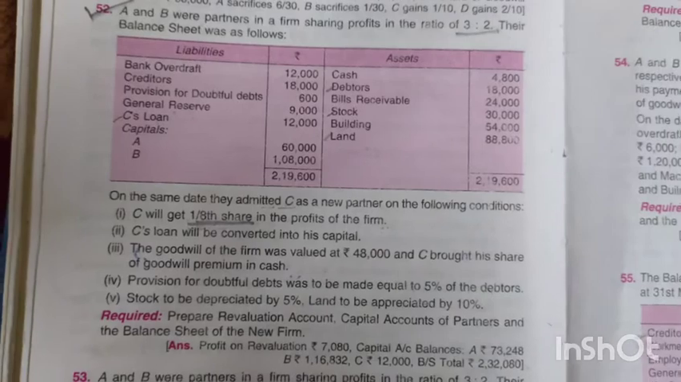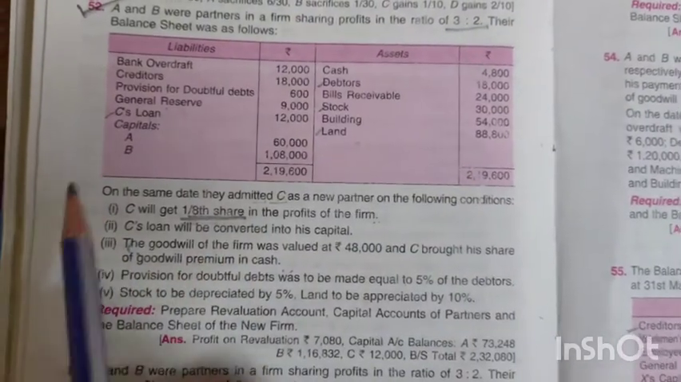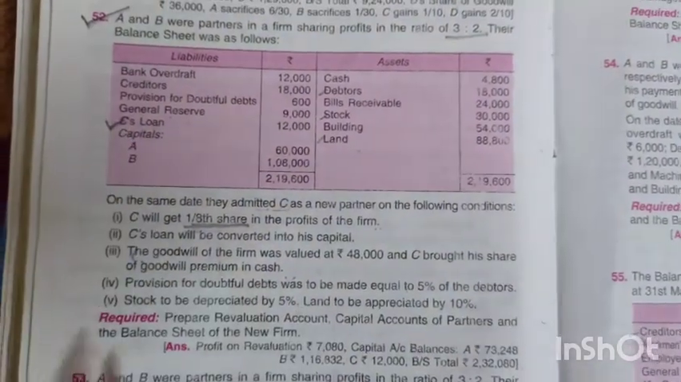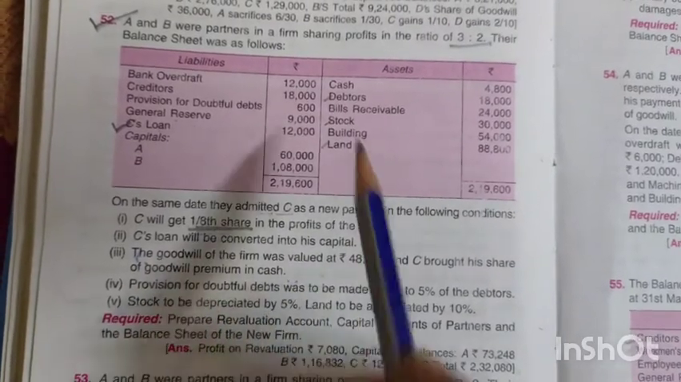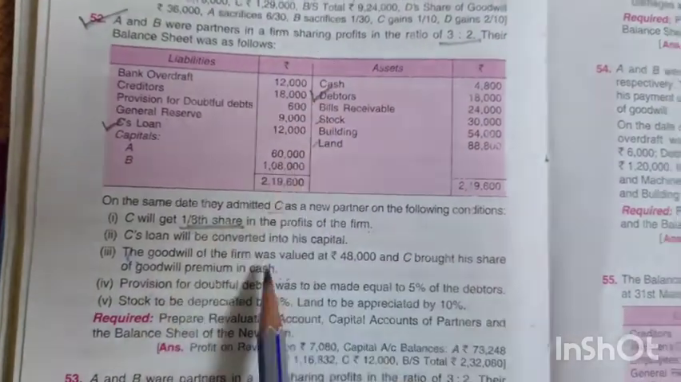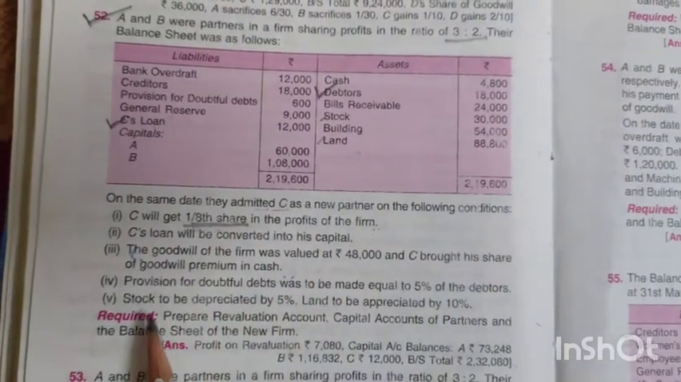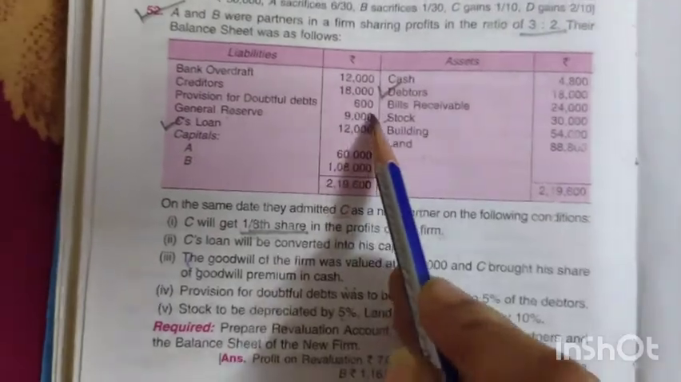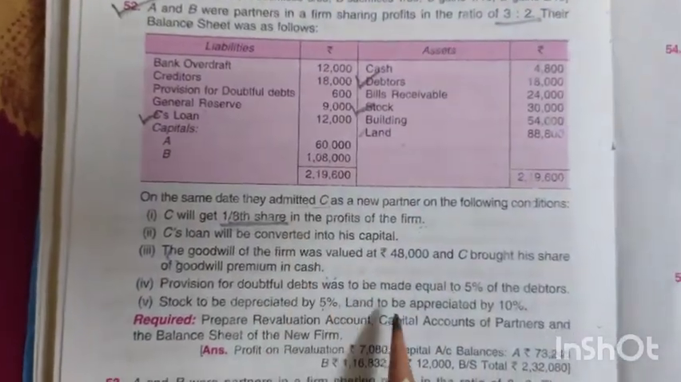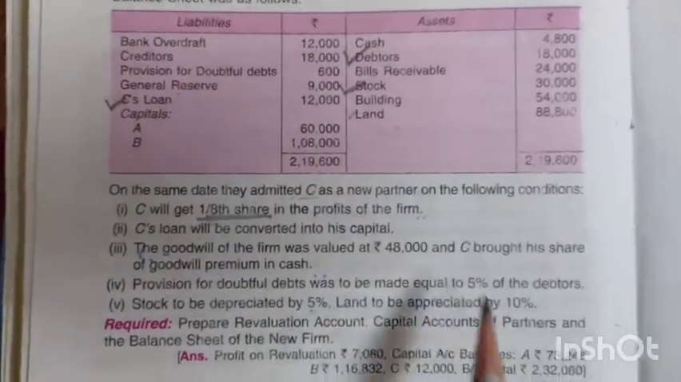Now we will mark the adjustment. We will have adjustment in C's loan. Then we will have adjustment in provision for doubtful debts. That means we will have adjustment in debtors. Then stock to be depreciated. That means stock will have adjustment. Next we will have adjustment in land.